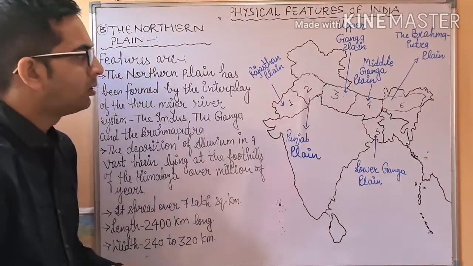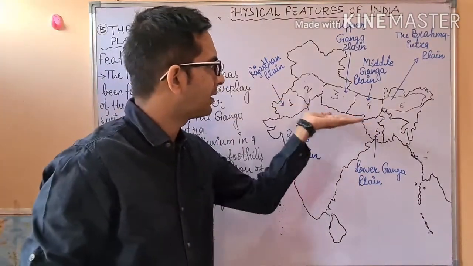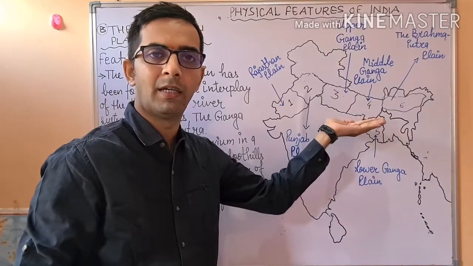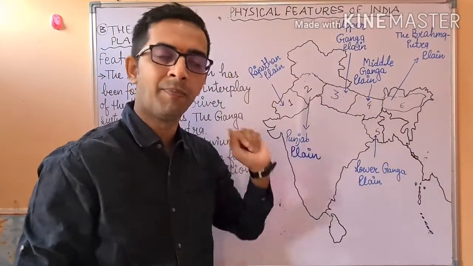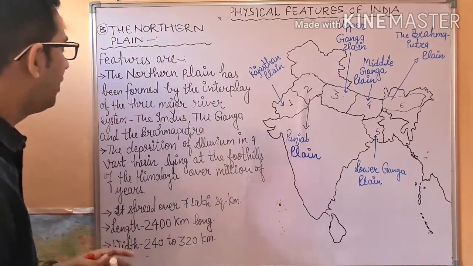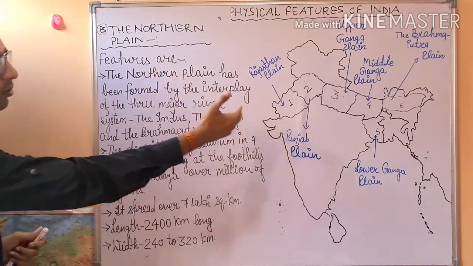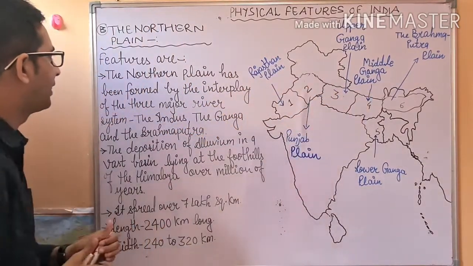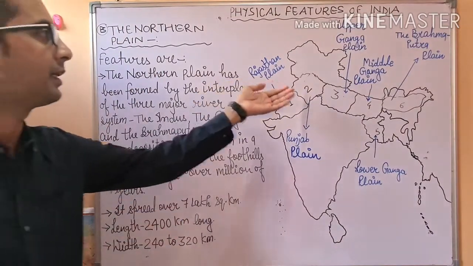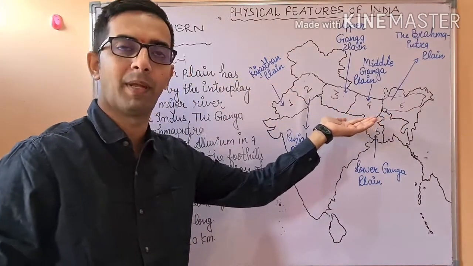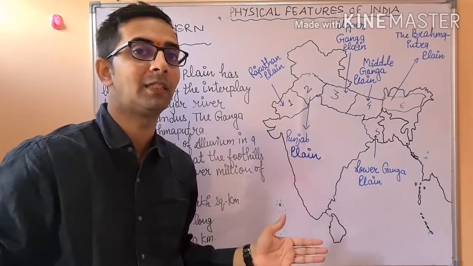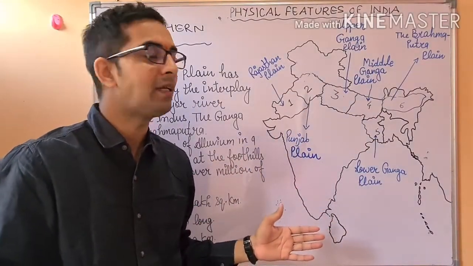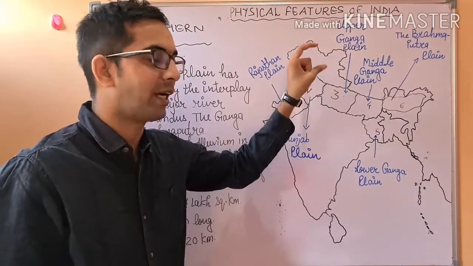As we are seeing, the different sections have been divided based on the rivers and their tributaries. When we look at the formation of the Gangetic plain, it has been formed by the interplay of three major rivers, Indus, Ganga and Brahmaputra.